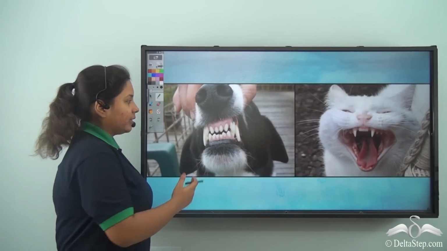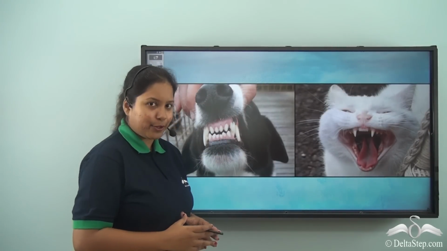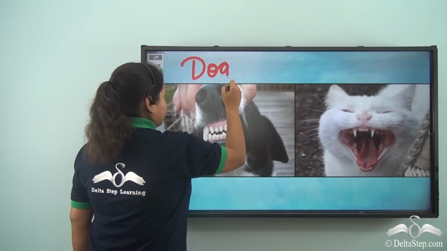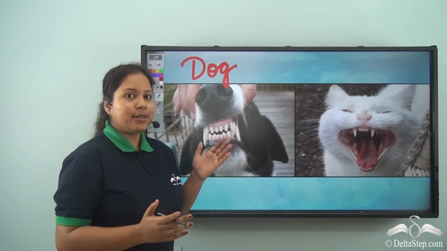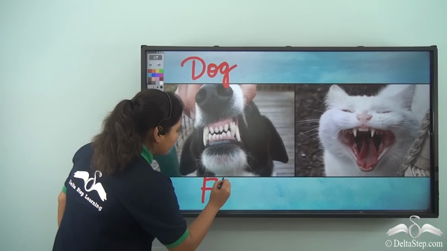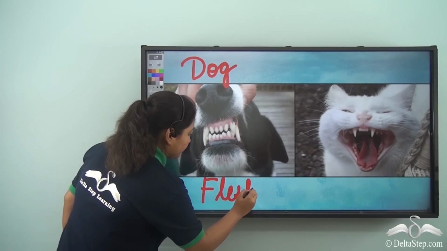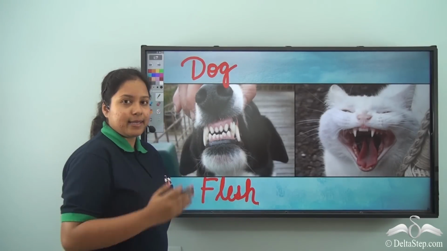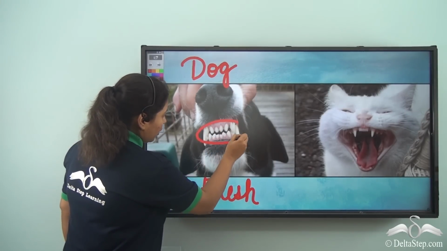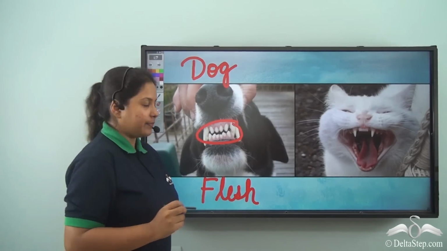Even over here, there are two more examples for you. First is the dog. And what does the dog eat? Well, it feeds on meat or flesh. So, the dog is a carnivorous animal. Hence, we see it has got pointed teeth.